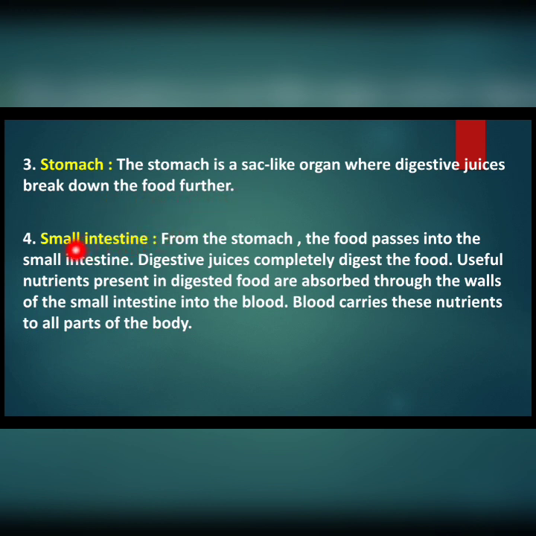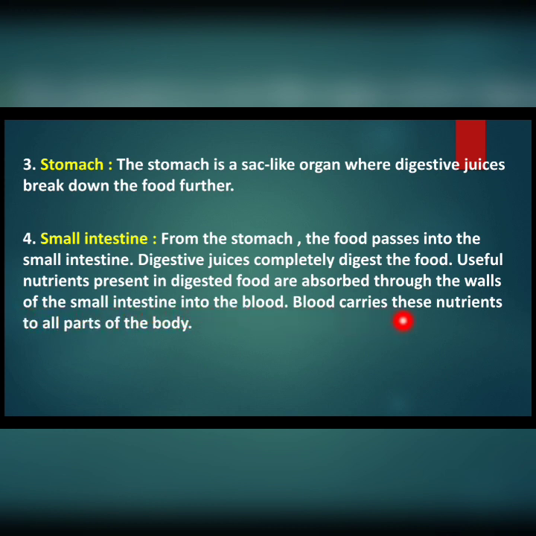Then small intestine. From the stomach, the food passes into the small intestine. Digestive juices completely digest the food. Useful nutrients present in digested food are absorbed through the walls of the small intestine into the blood.